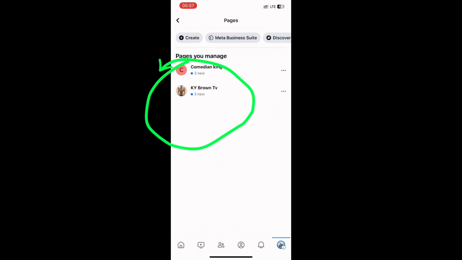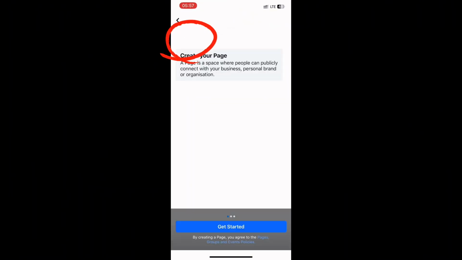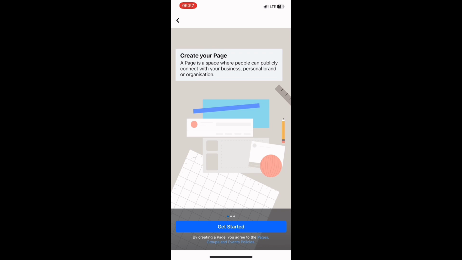The reason why you are seeing those two things here is that those are my previous pages. I have two pages with this Facebook profile already, which is to say you can open more than one Facebook page in one profile. The next thing for you to do is click Create over there. Once you click on that, this is the next thing you will see.